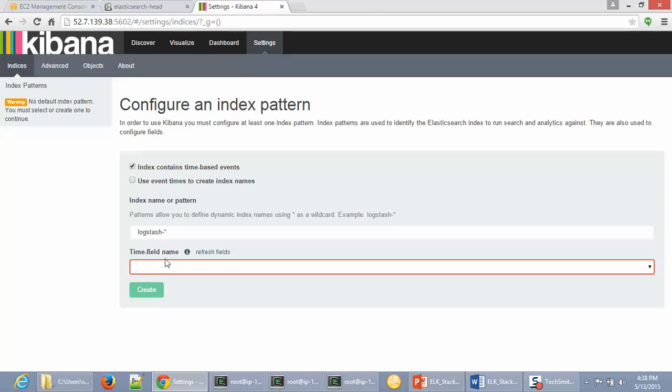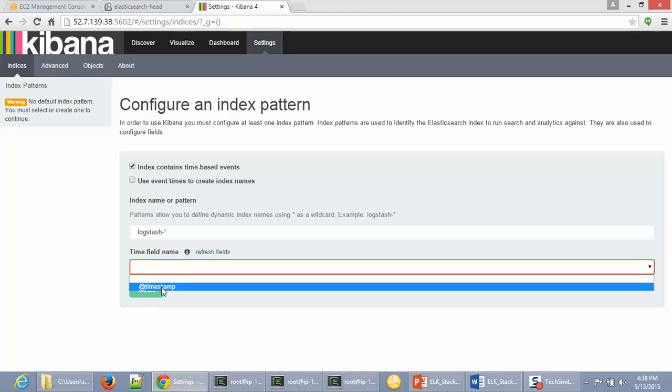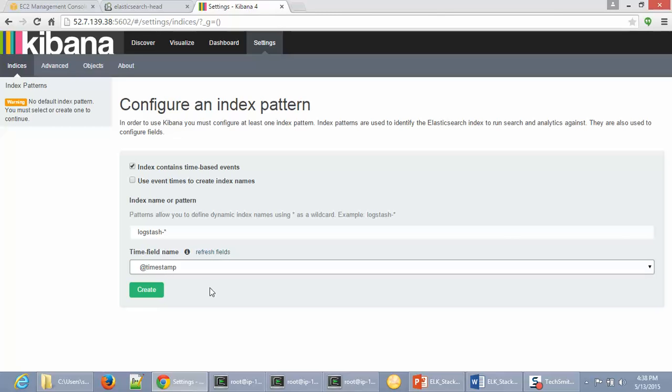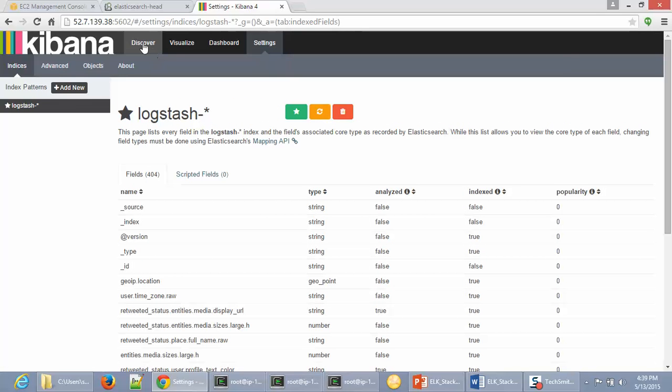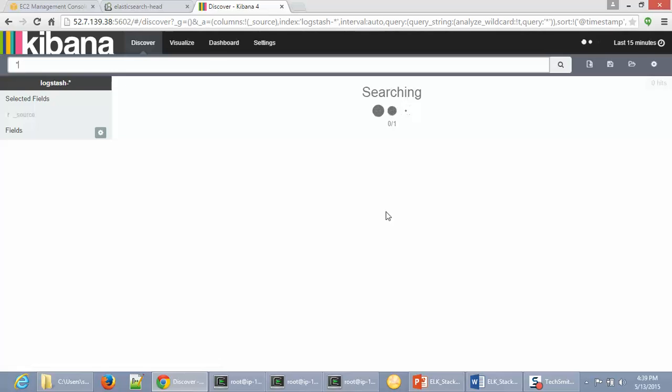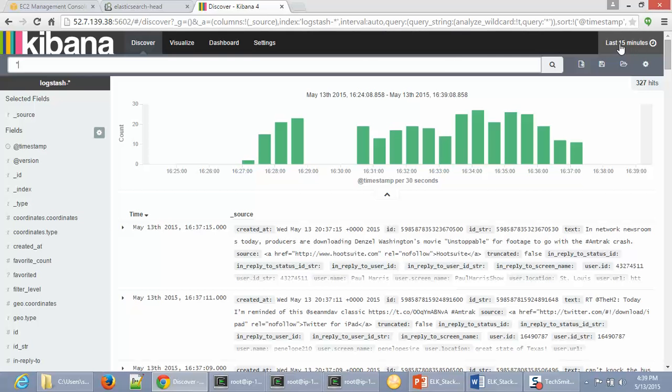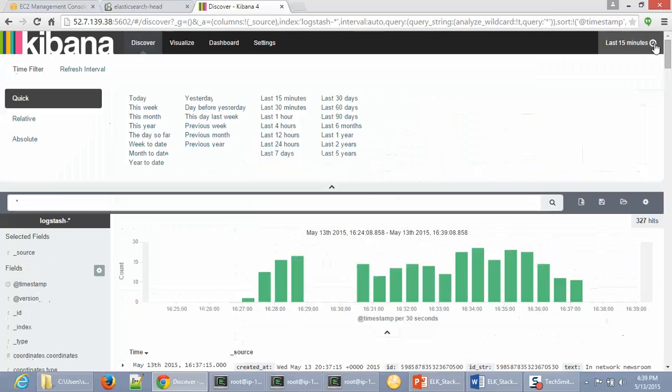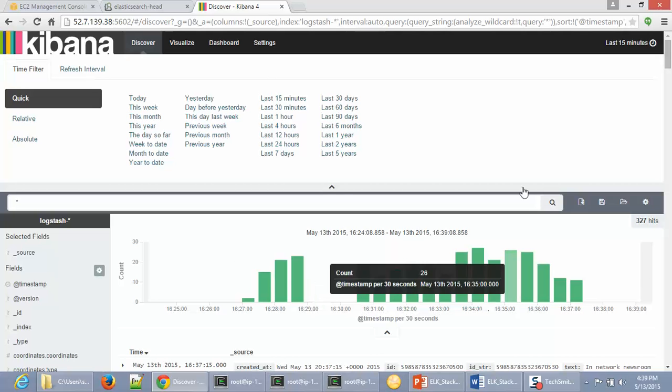Next, I'm going to pick the timestamp field available here. This will allow us to see the data that was pulled in for a given time frame. I'm going to pick it and say create. Now if you go to Discover, as you can see, my time picker is set to the last 15 minutes. You can change it if you want. This ensures that the data you're seeing is from my current run.